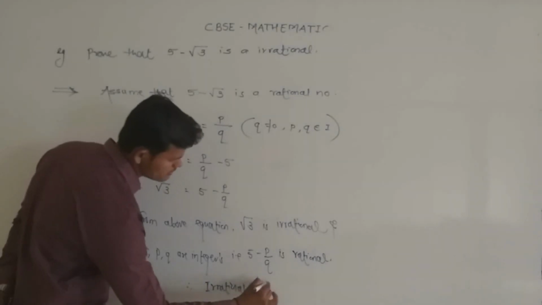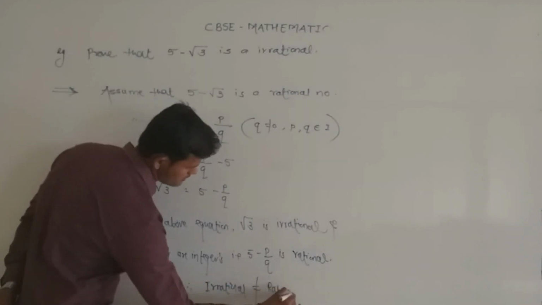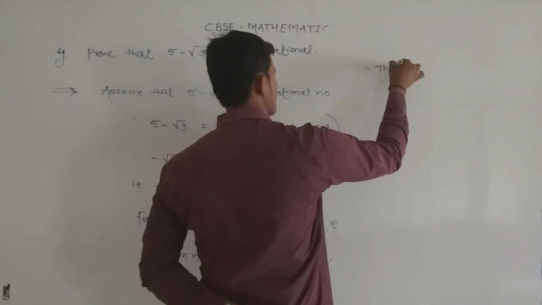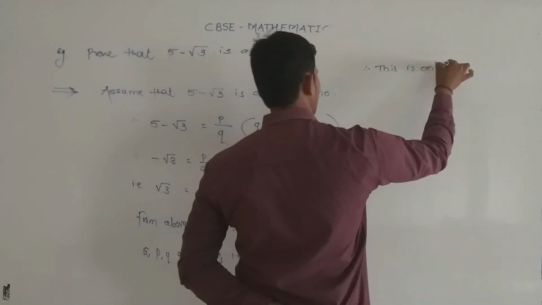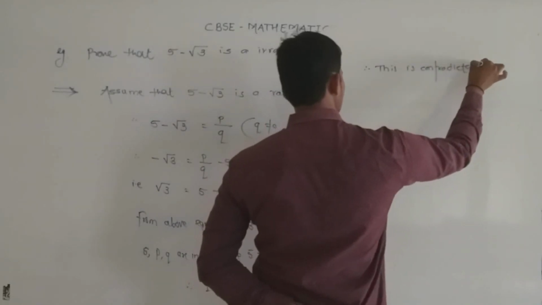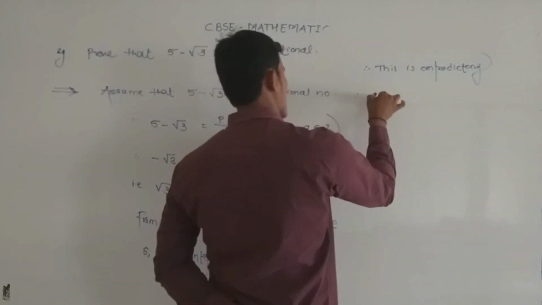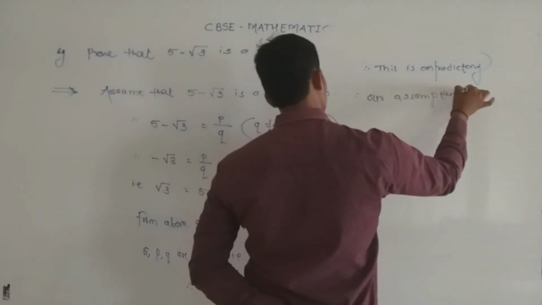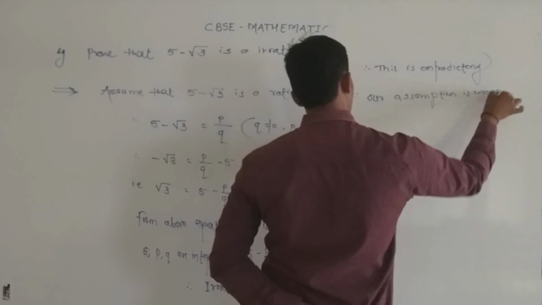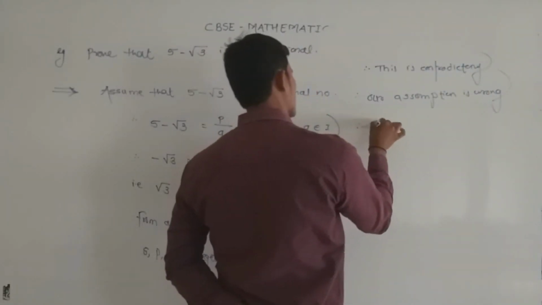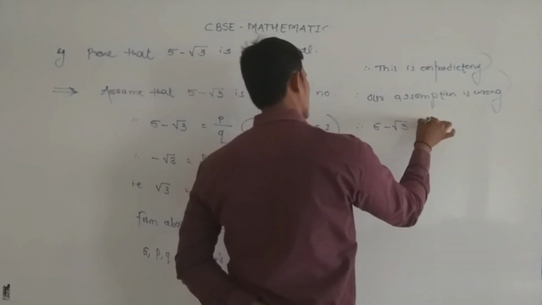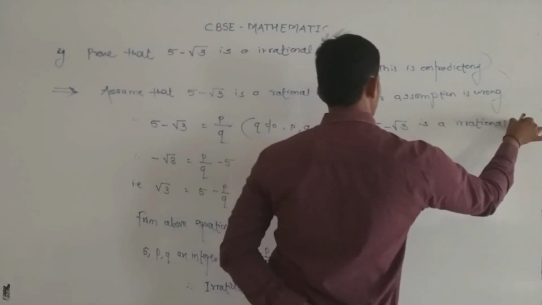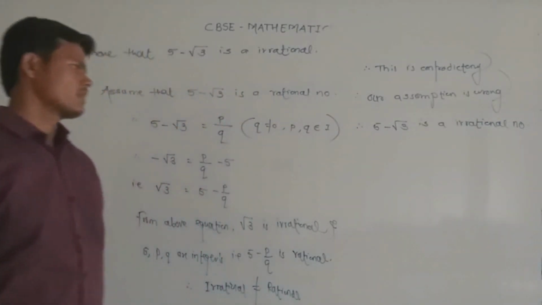That means irrational is not equal to rational. That means this is contradictory. Therefore our assumption is wrong. Therefore 5 minus under root 3 is an irrational number.